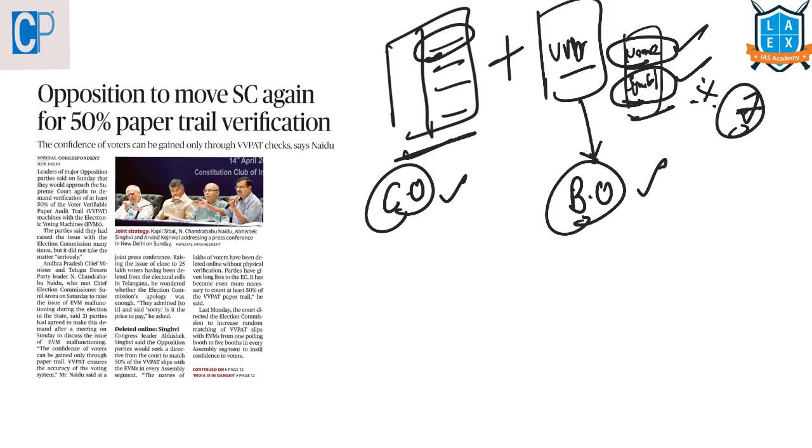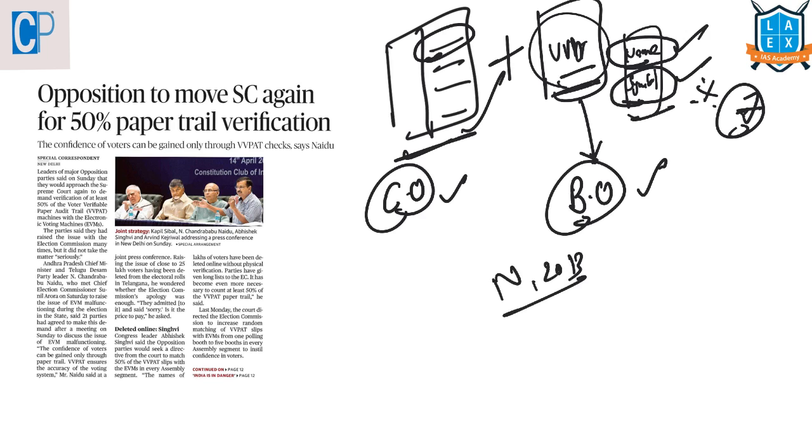These machines were first used in a by-election in Nagaland in 2013. Then, what is the method of counting these VVPAT slips? This is always in use, and there could be a possible question from this. The poll panel is right now adopting a system of counting these VVPAT slips. They are not counting all the VVPAT slips in all the polling booths along with the EVMs.